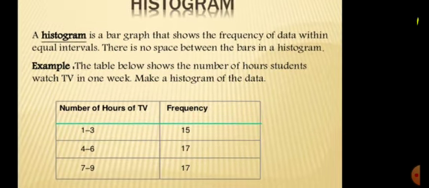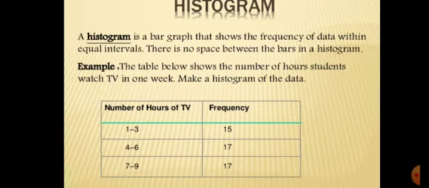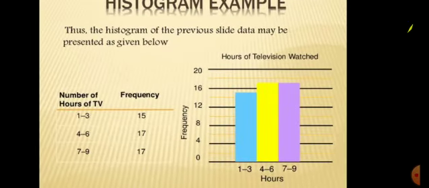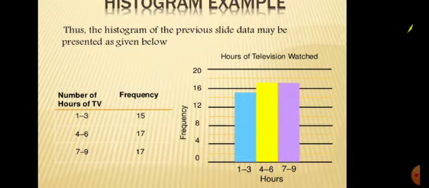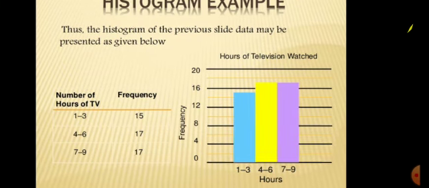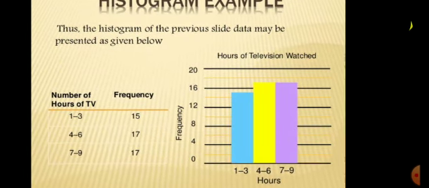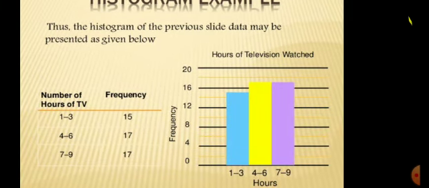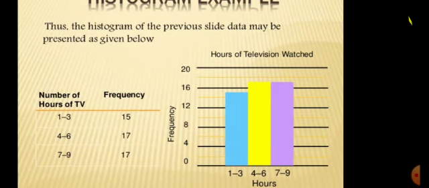Now let us represent this on a graph. Hours I have taken on the x-axis and frequency I have taken on the y-axis. Hours will be on the horizontal axis and frequency will be on the vertical axis. For the vertical axis, I have to choose the scale. For the frequency, 1 unit is equal to 4.